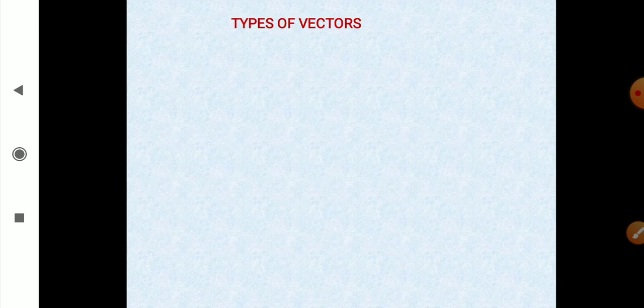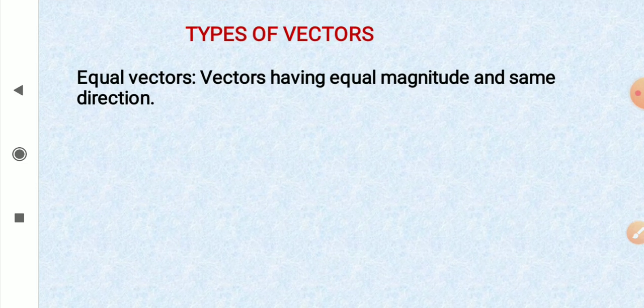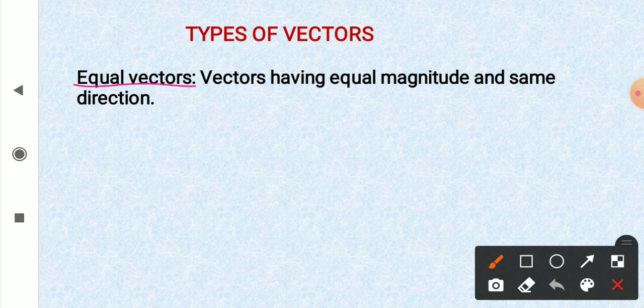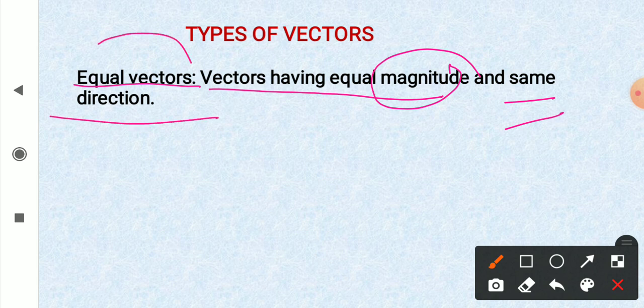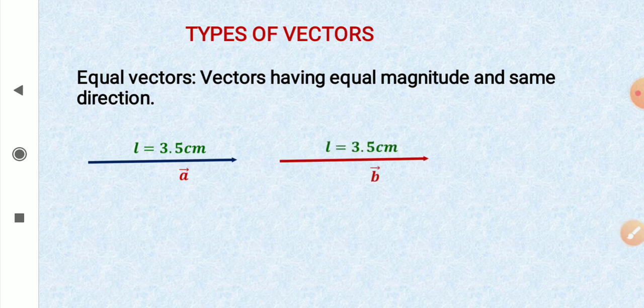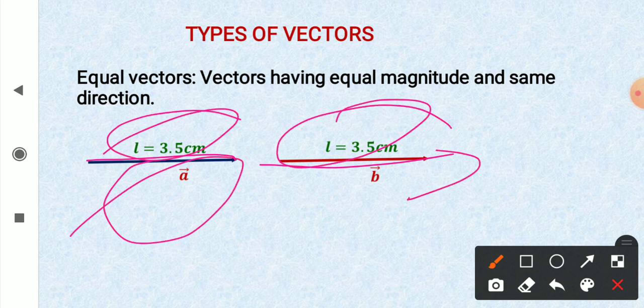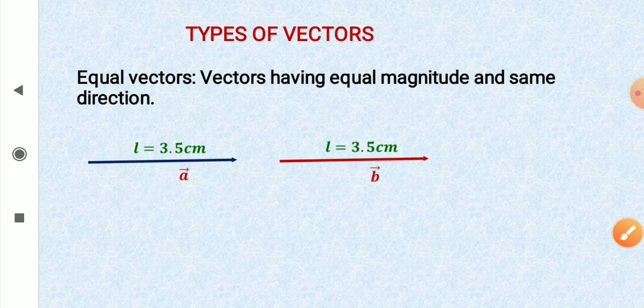And now types of vectors. So we have many types of vectors, starting with equal vectors. Vectors having equal magnitude and same direction are called equal vectors. So they should have same magnitude and same direction. Like vector A and B, see, they both are along the same direction, they both have same length, right? So they are equal vectors.